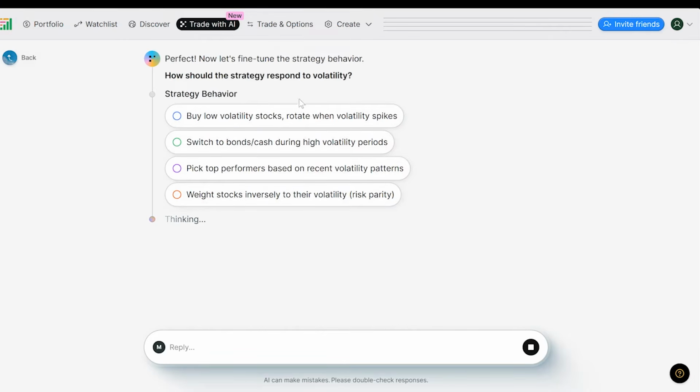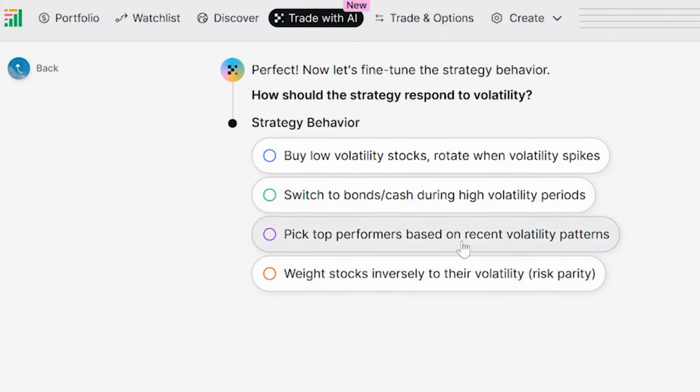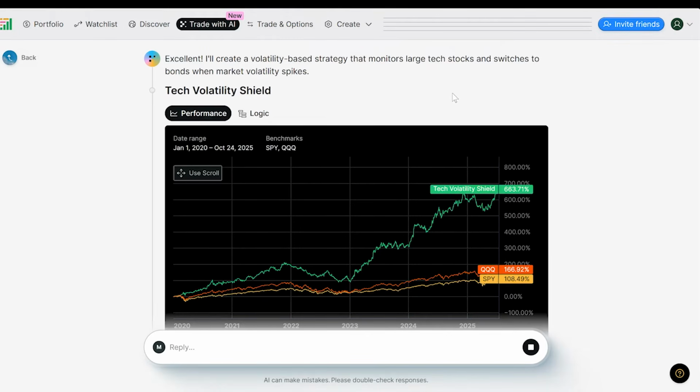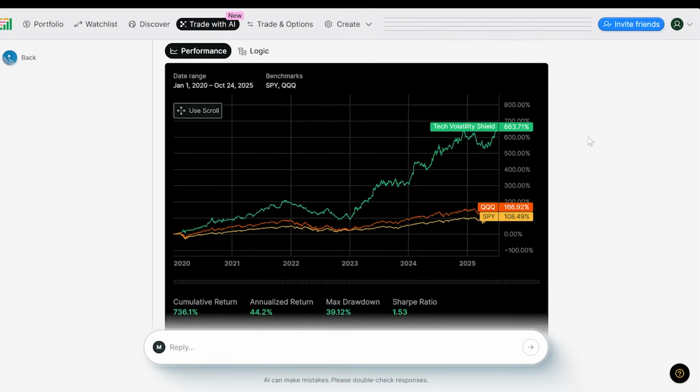Okay, so how should our strategy respond to volatility? Well, this is something that I can come up with on my own, but if I'm a newer trader especially, and I don't have a strategy specifically in mind, this is a really great prompt for making me think about how I want to use this strategy, and maybe playing around with it a little bit, especially if I'm creating a new strategy, using these prompts to kind of guide my thinking. So let's see, I want to switch to bonds and cash during high volatility periods. This is a pretty defensive strategy, we'll say. And great, just like that, the AI has created a strategy for me.